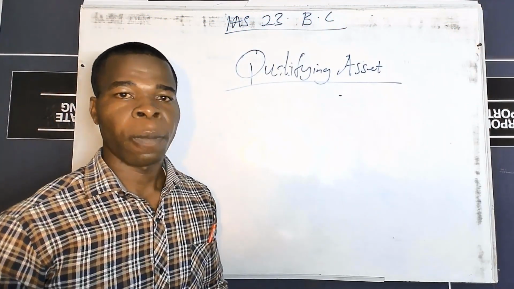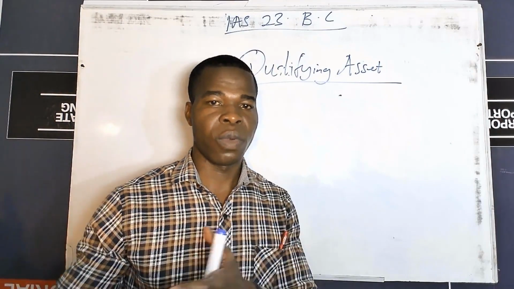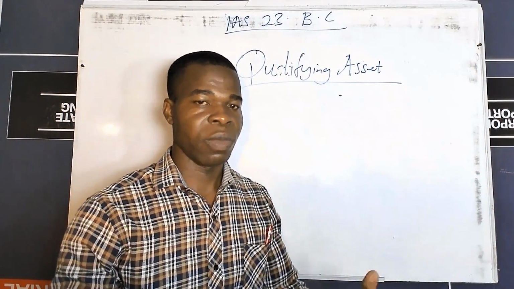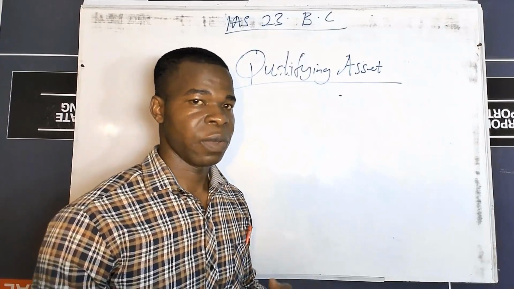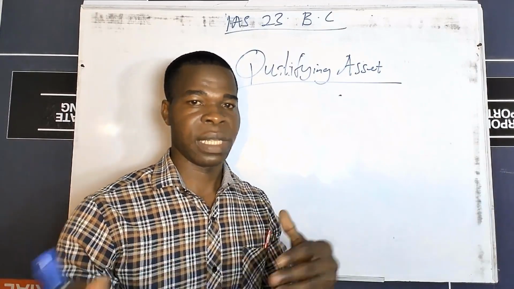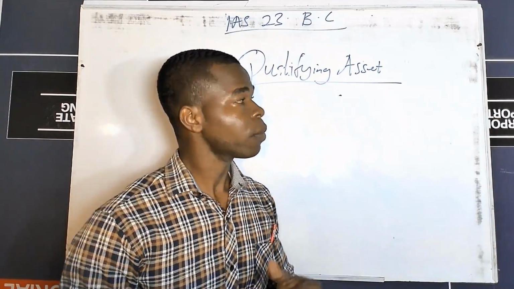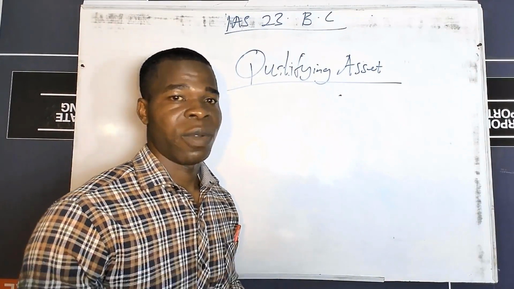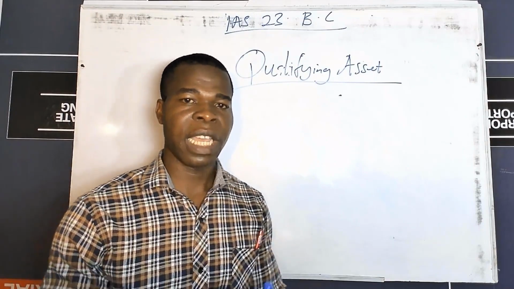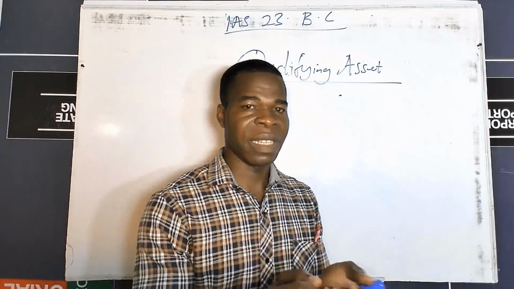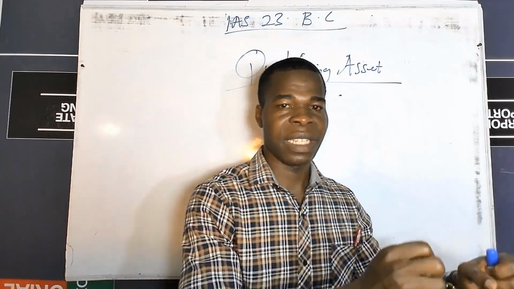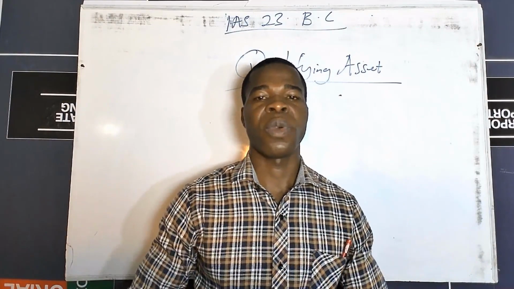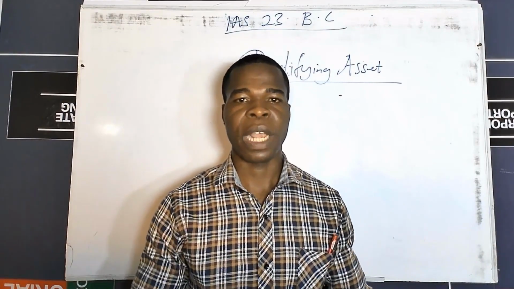Sometimes the entity will not outsource the purchase of an asset but will build it themselves, like mostly the manufacturing firms. Or sometimes they will go and buy it from outside. That's why the words are acquisition or construction of a qualifying asset. Now, I've used the word capitalizing earlier on. The process of adding a borrowing cost to the cost of an asset is what we call capitalization or capitalizing.